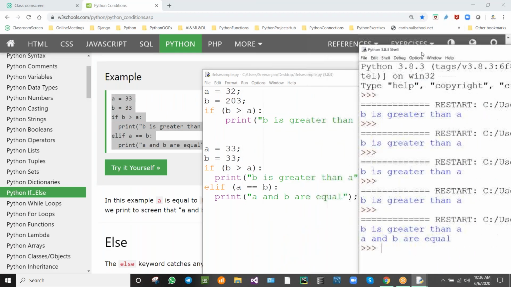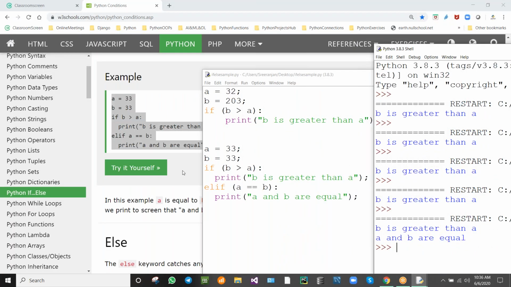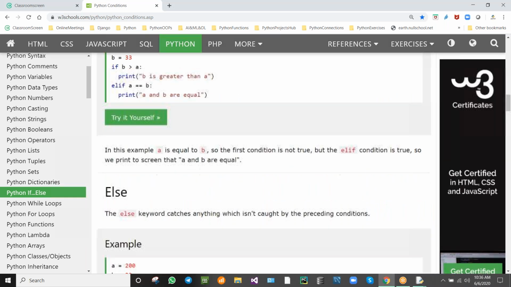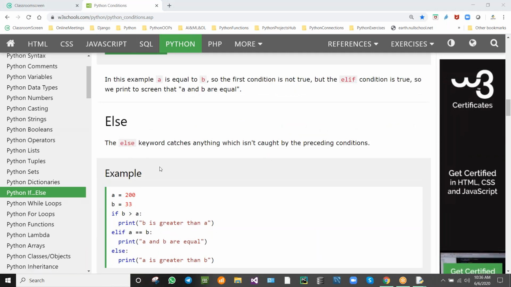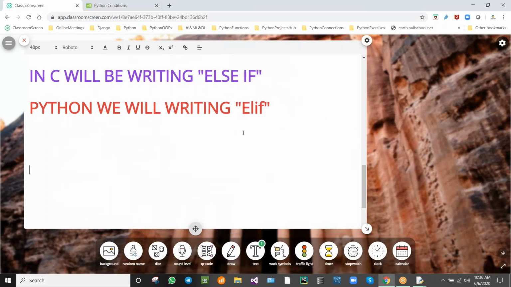Okay, I hope you understood this, isn't it? So next, moving to the else. For else if we can use n number of else if, any number of times.